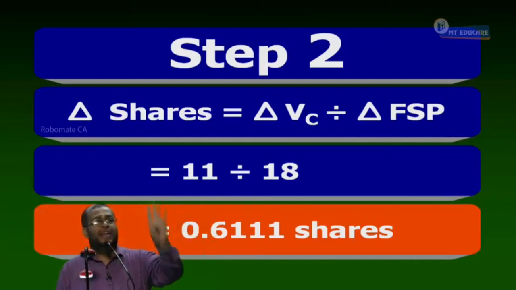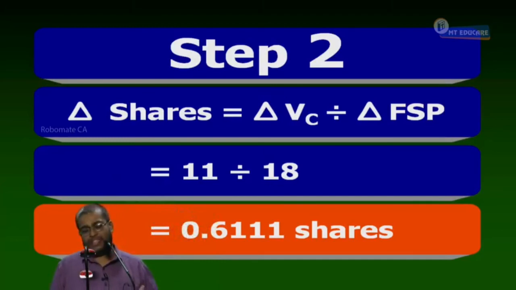Now, how many steps are there? What is over here? 2 steps. Step 1 is change in VC. Step 2 is change in FSP. Step 2 is delta shares.